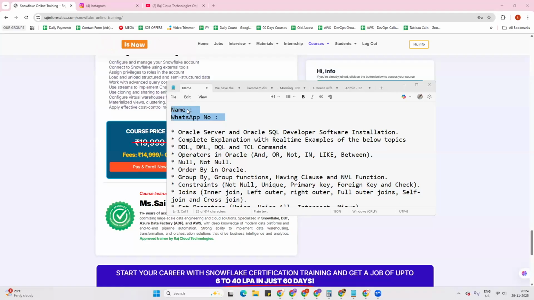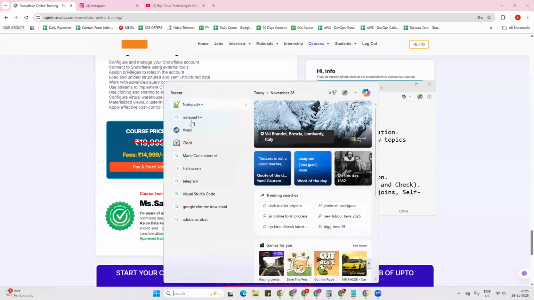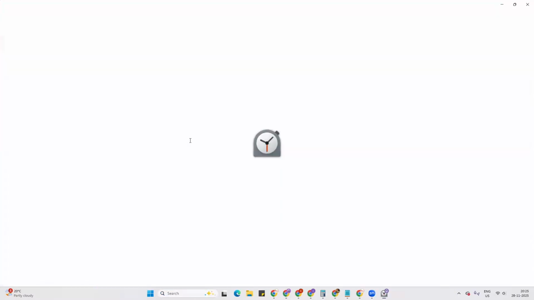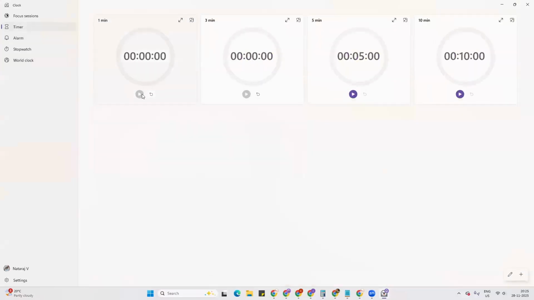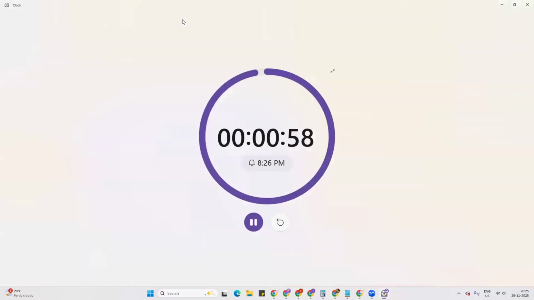Let us take a sharp 1 minute break, and after this break, we'll start the technical part. If you are from a different country, please drop your name and WhatsApp number with the country code before your mobile number. I have started the timer now, so 1 minute will be your time. Please drop your name and WhatsApp number in the chat.